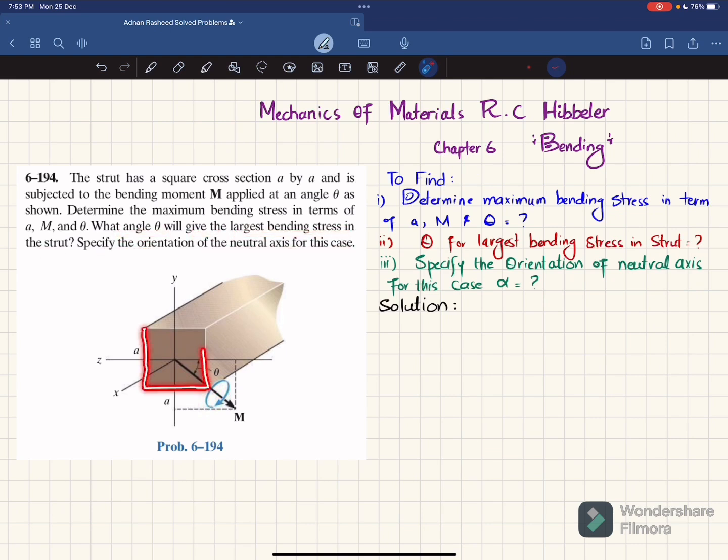So this is a square strut having sides a by a, and a moment is applied here at angle theta from the z axis. So you have to find the maximum bending stress in terms of a, M, and theta. You have to find theta for the largest bending stress and you have to determine the neutral axis for this case. So let's start with the solution.